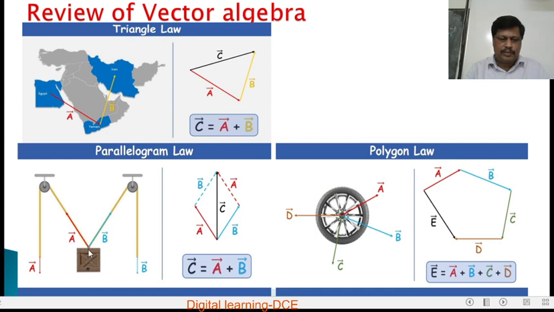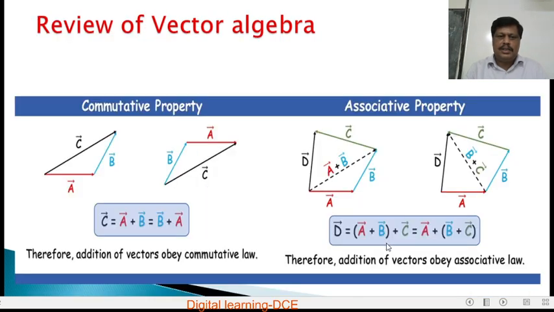Here also, vector A, vector B, draw parallel to these two lines. Then complete the parallelogram and draw the diagonal of the parallelogram from the point. The diagonal represents the resultant of A and B. So: triangle law of addition of vectors, parallelogram law of addition of vectors, and polygon law of addition of vectors.